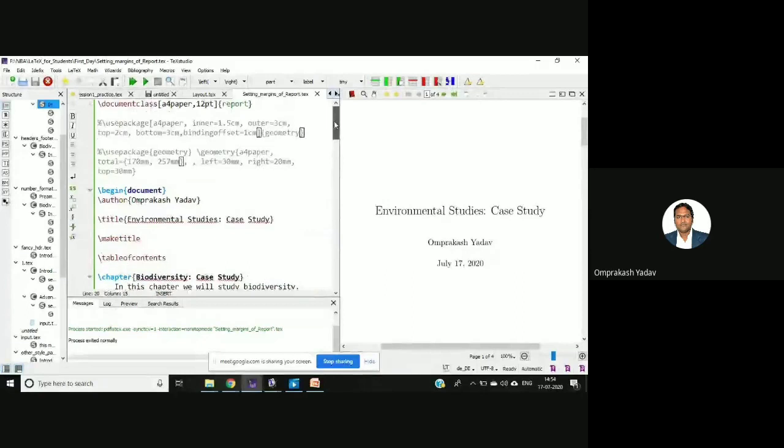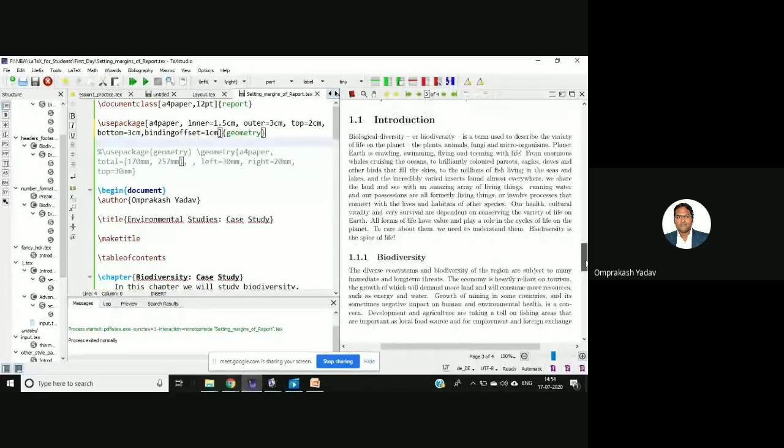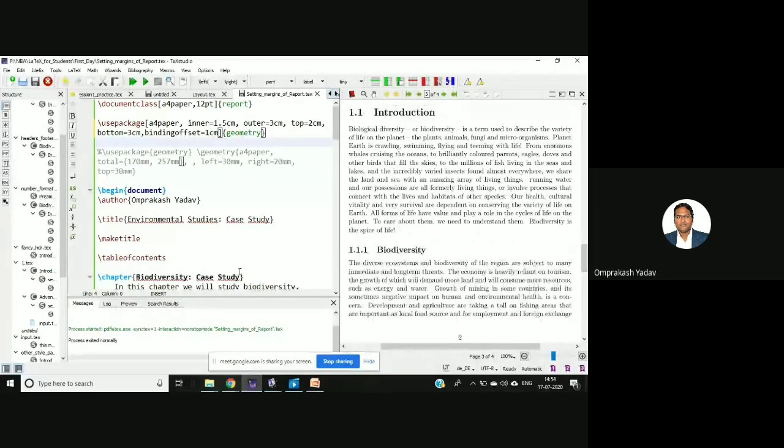Now let's go here. Now what I'll do, by using this geometry package, we can mention our own margins, right? For example, I'm mentioning A4 paper, then inner should be 1.5. Now you'll be able to see. At present, this is the structure. Now I'll mention 1.5 inner margin, outer margin 3 centimeter, top 2 centimeter, bottom 3 centimeter. Okay, let's run this.